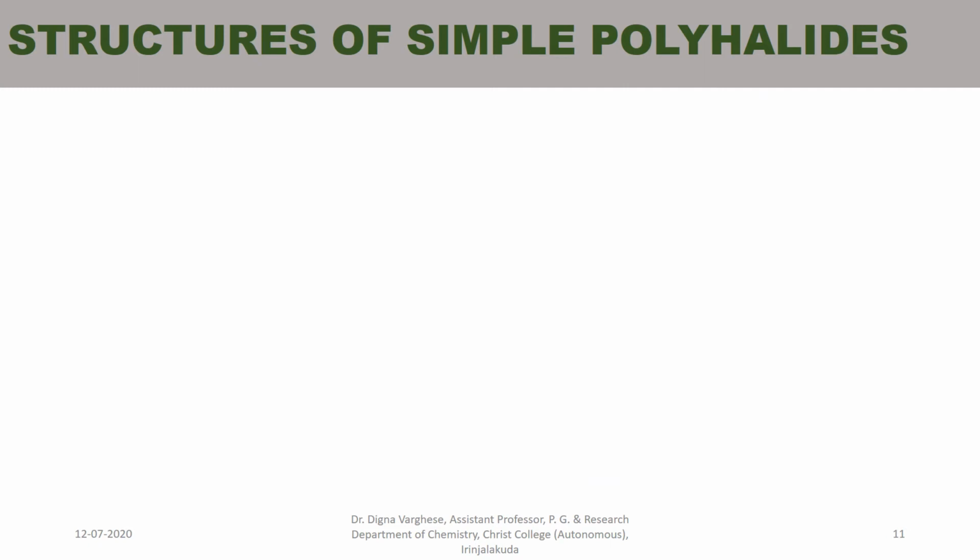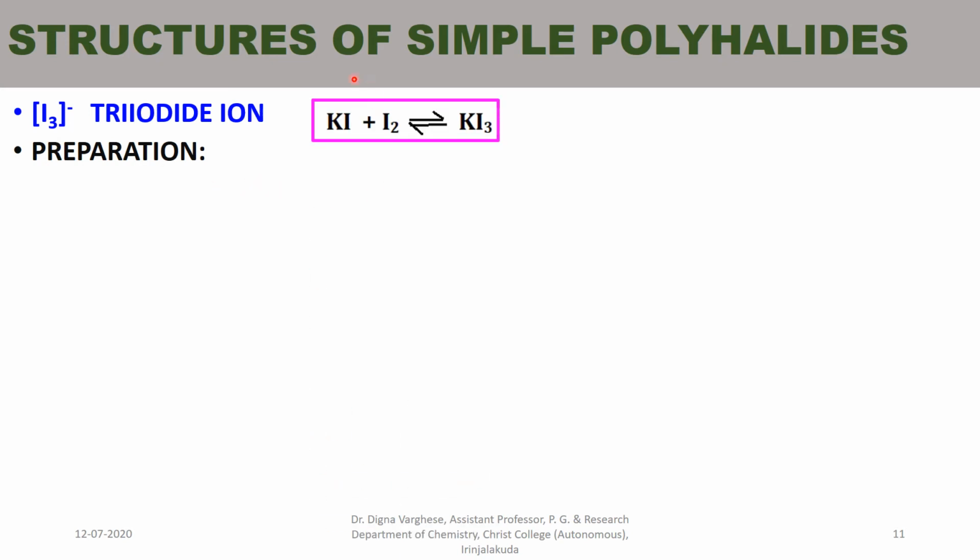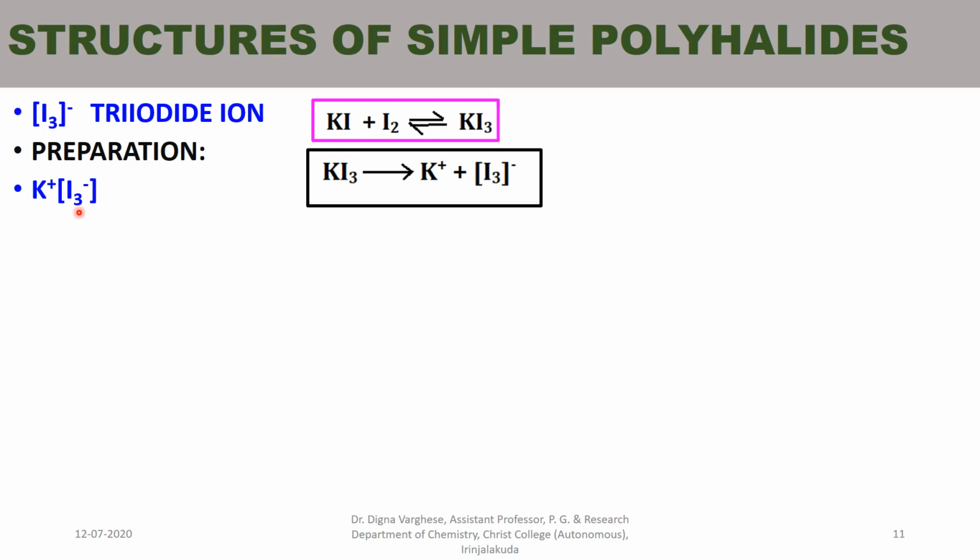Structures of simple polyhalides. Triiodide ion. I3 minus is its molecular formula. Preparation is from potassium iodide treated with iodine, giving potassium triiodide. Potassium triiodide ionizes like this, K plus I3 minus. When potassium triiodide is taken in aqueous solution, it dissociates into K plus and I3 minus. That is the triiodide ion.